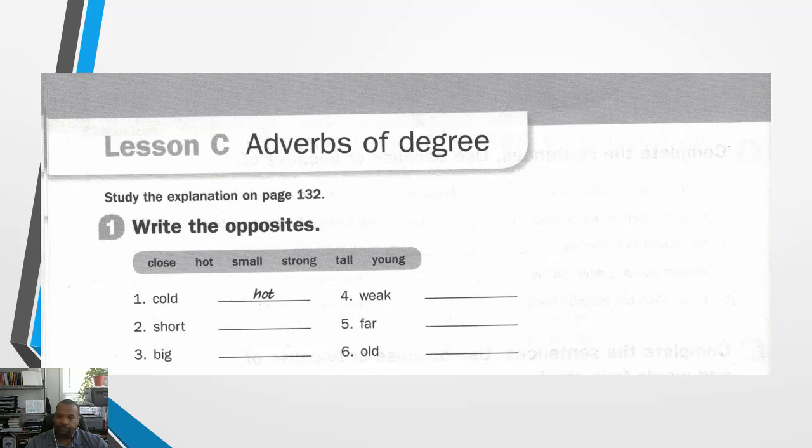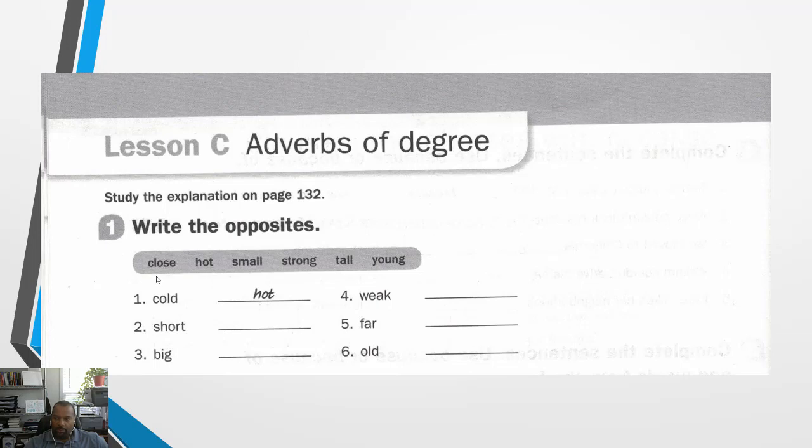Okay? So let's ease into this. All right? Let's talk about the adjectives. All right? Here they also say adverbs. Write the opposites. So remember, we're writing opposites here, right?